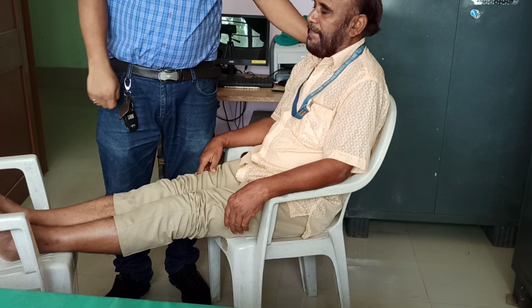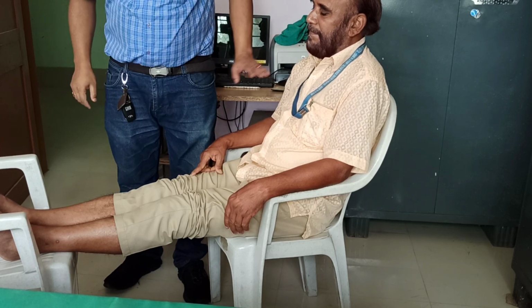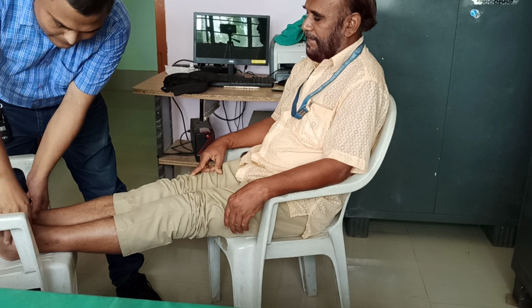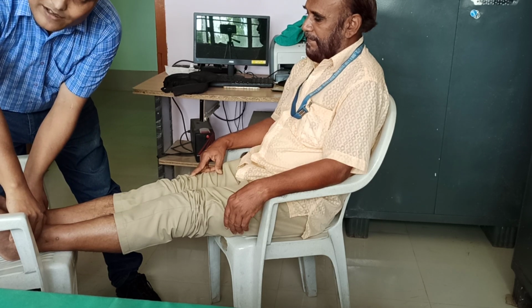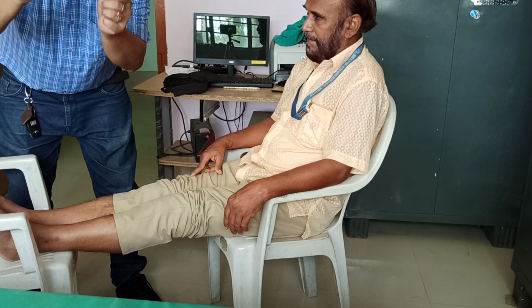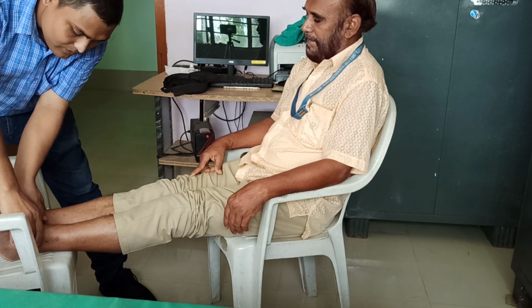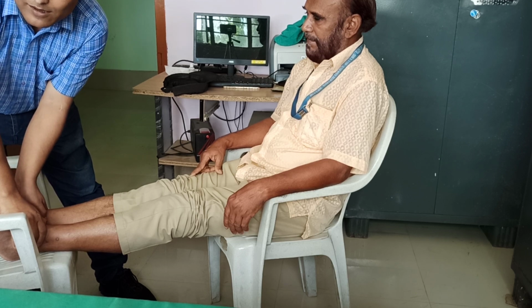Okay, so this is the site selection. Just these two medial malleoli, about 1 centimeter or 2 centimeters above the medial malleoli. By using both your thumbs, you give pressure. The pressure should not be too high.